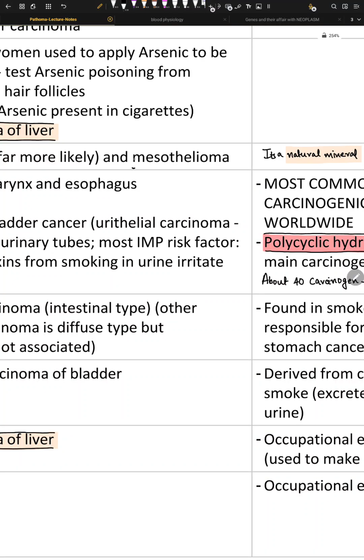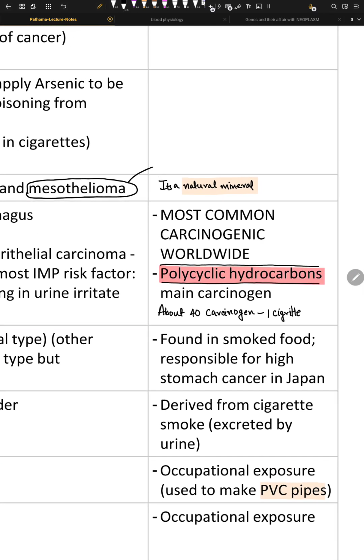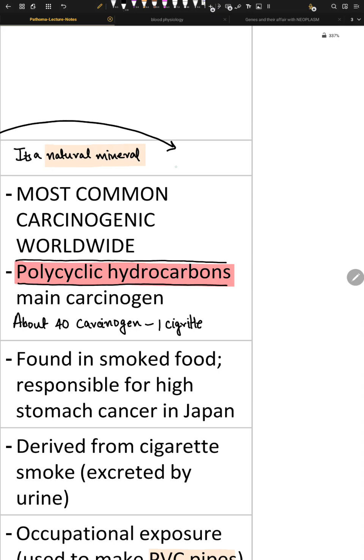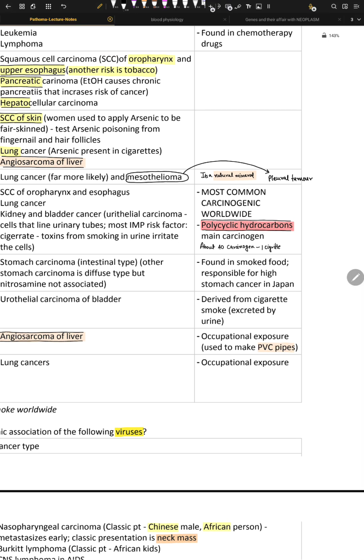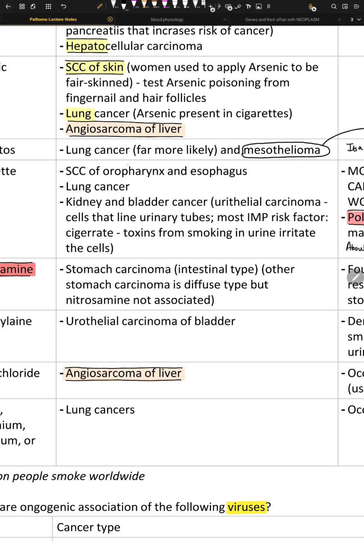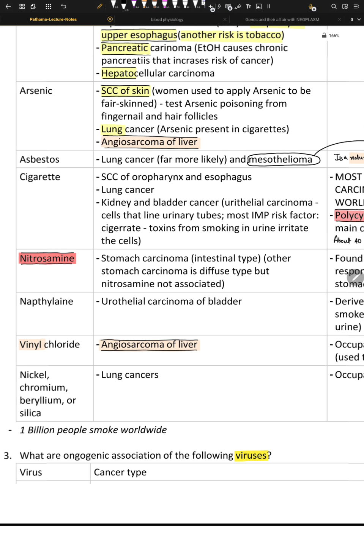Mesothelioma means cancer of the pleura, a pleural tumor. That is mesothelioma. Lung cancer is mostly carcinoma, and especially happens with smoking.